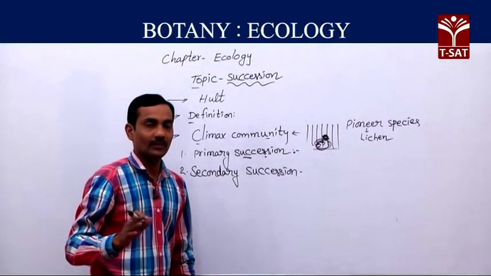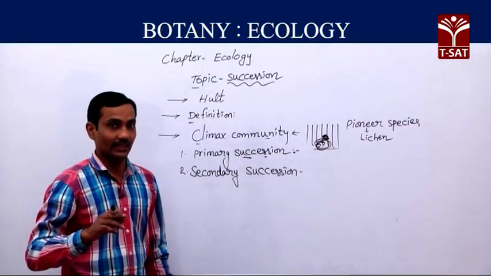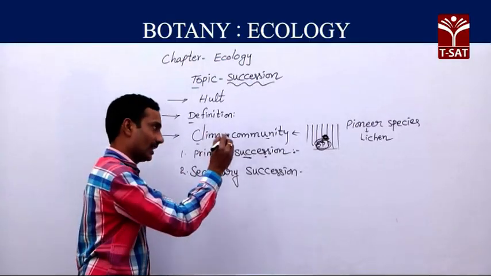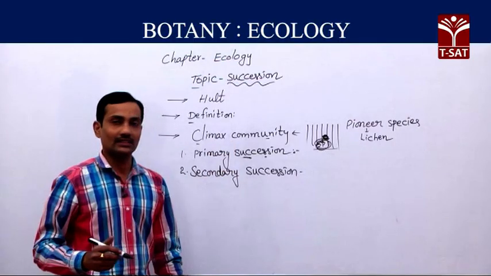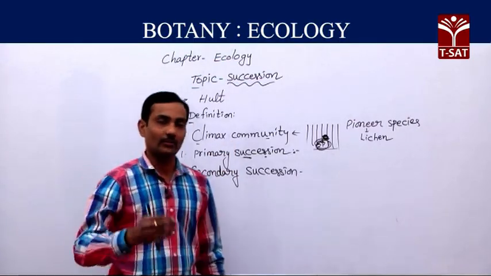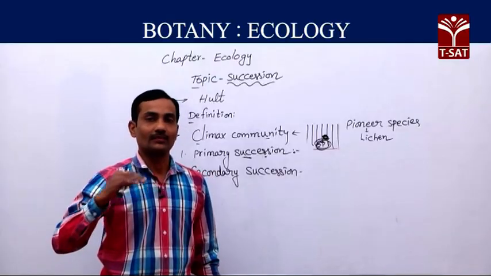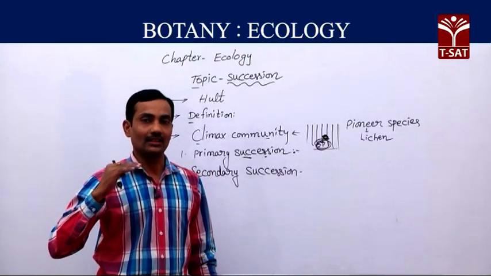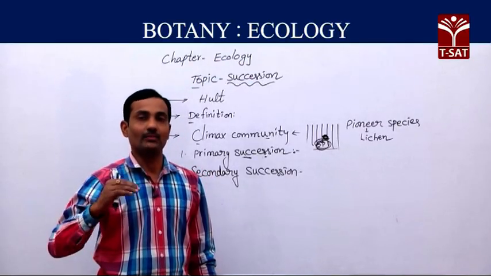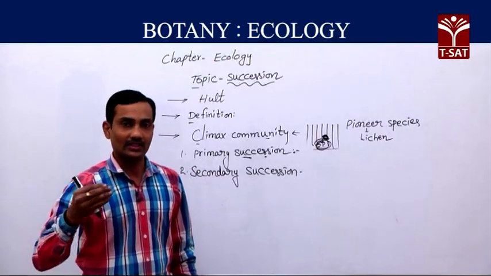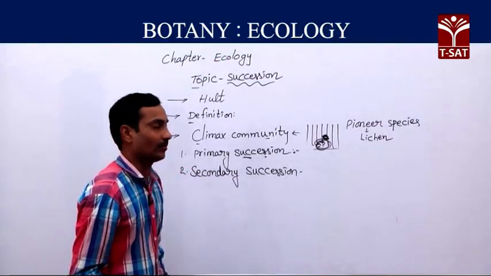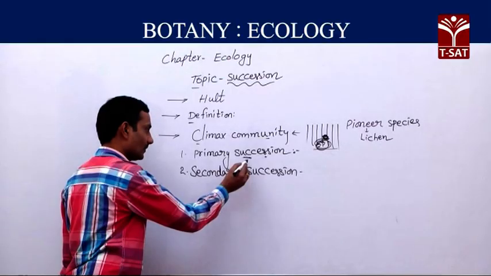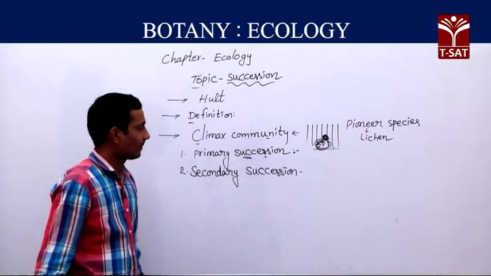Unfavorable conditions are there. But because of lichens and different plant communities, the sterile area becomes fertile, which is useful for the growth of different plant communities. That is primary succession.